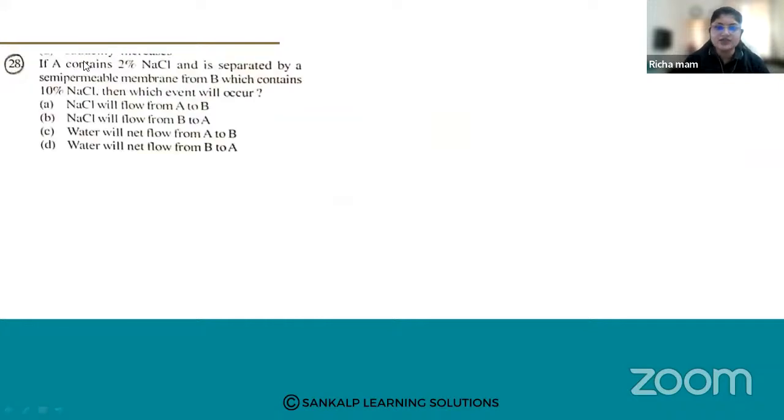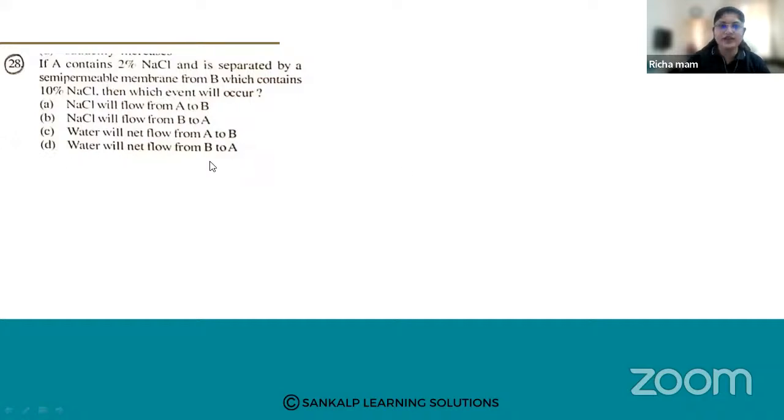If A contains 2% NaCl and is separated by a semi-permeable membrane from B, which contains 10% NaCl, then which event will occur? A, NaCl will flow from A to B. B, NaCl will flow from B to A. C, water will net flow from A to B. And D, water will net flow from B to A.